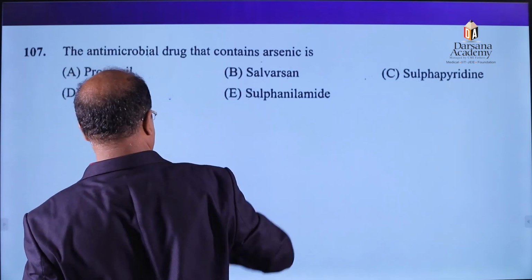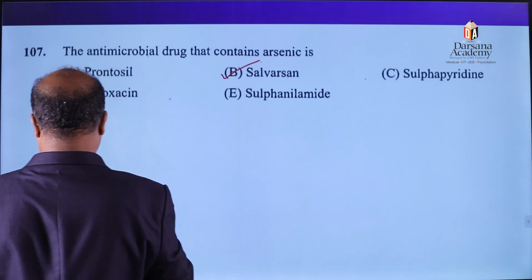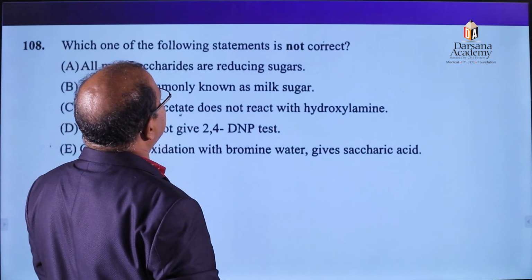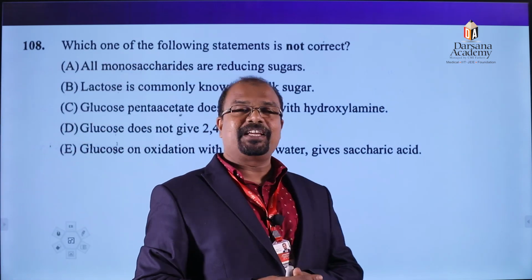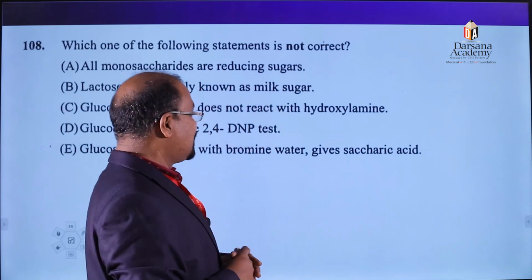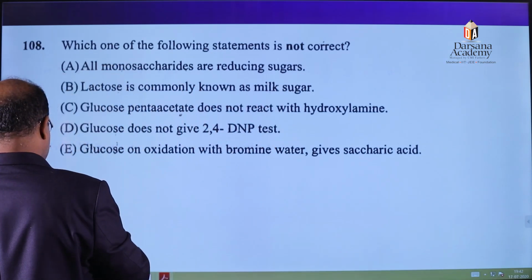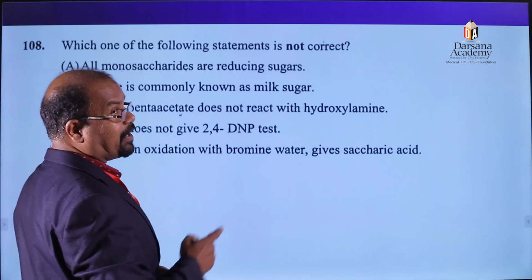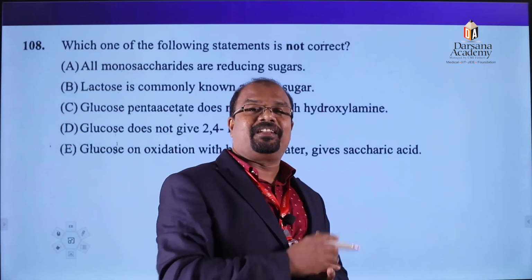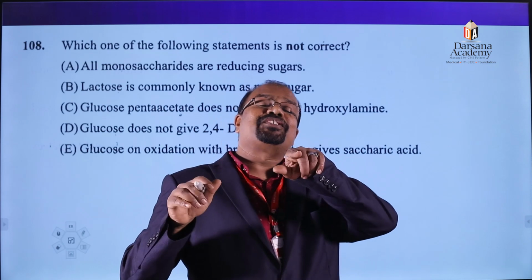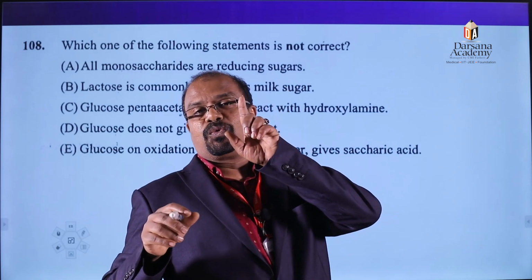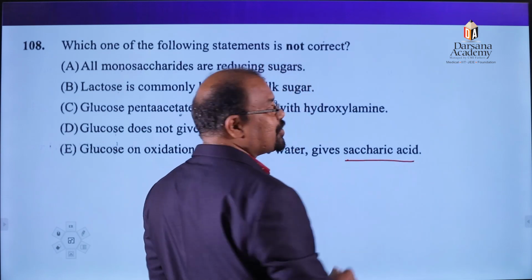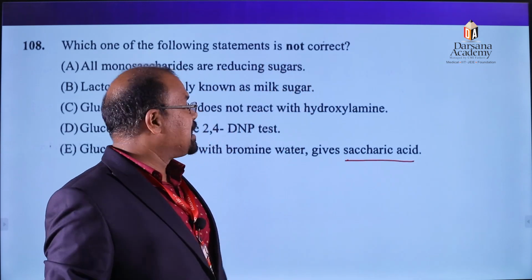So then the next one: which of the following statements is not correct? We already answered that question. You know what I said regarding the last statement: glucose on oxidation with bromine water, they said hexane. That time I said not hexane, it forms gluconic acid. Here it is saying saccharic acid. So it is not a right sentence, a wrong sentence.